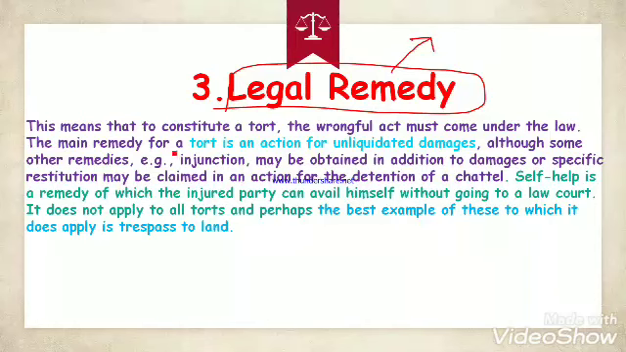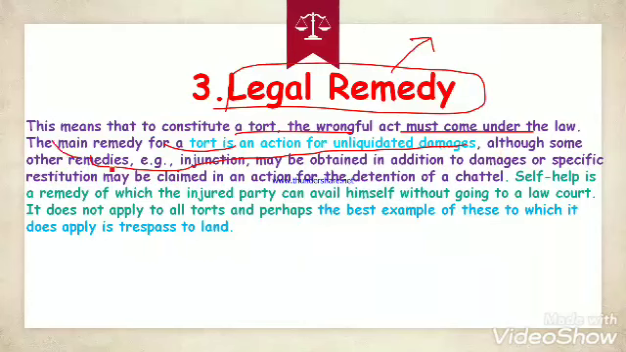This means that to constitute a tort, the wrongful act must come under the law. The main remedy for tort is an action for unliquidated damages. What does unliquidated damages mean? I have already told you in lecture number 1. Please write down in the comment section. If you have forgotten the meaning of unliquidated damages, comment down below and I will reply to you.